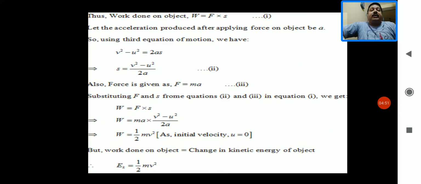But we know that the force F equals ma by the second law of motion. So again we will put the value of F. So F is ma, and in equation number 1 we have W equals ma into V square minus U square upon 2a. A and A both are cancelled, and now we get 1 upon 2 m in bracket V square minus U square. But we know that the body or object starts from rest. So U equals 0, that is why